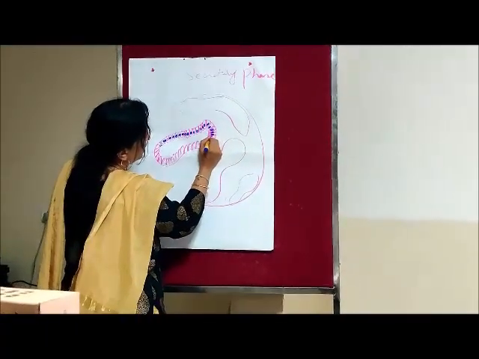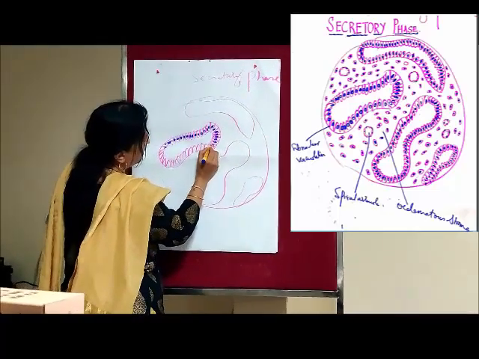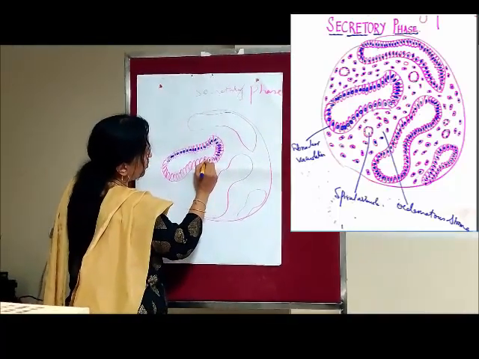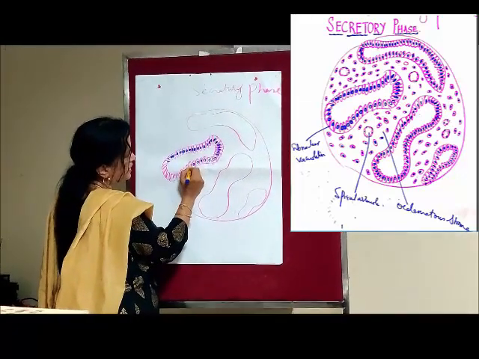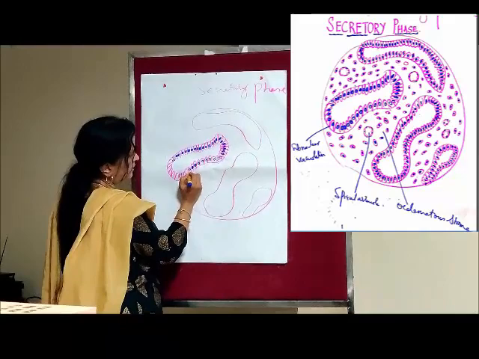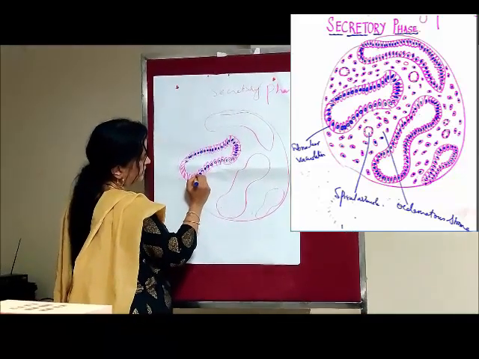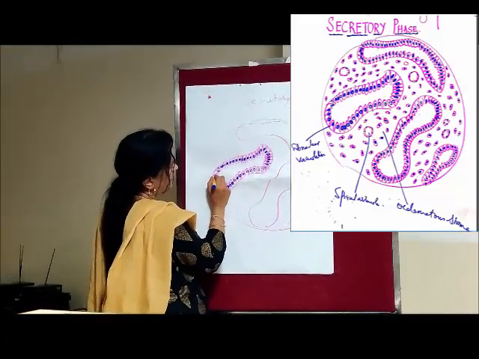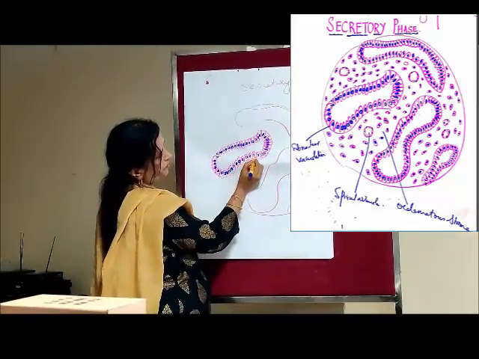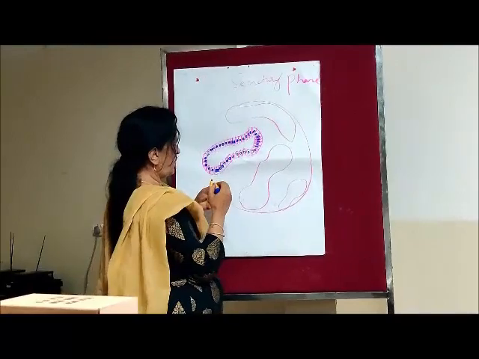So we are going to draw the nucleus in the middle. So we are not going to make this so much dark as this how I have written. So just an outline and little chromatin. So this is the subnuclear vacuolation.